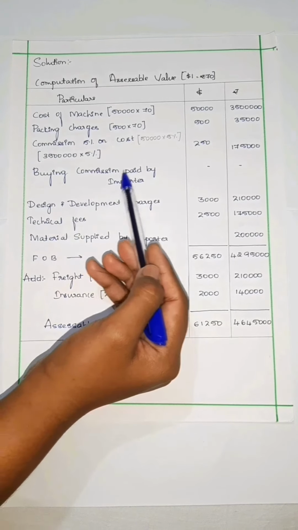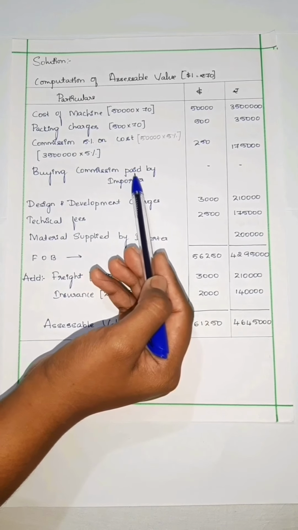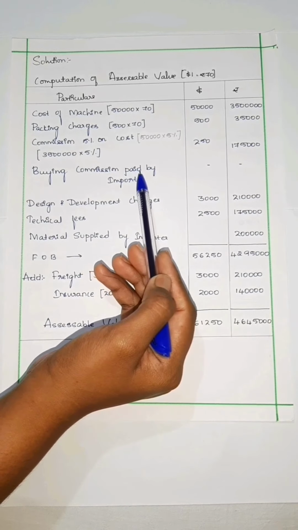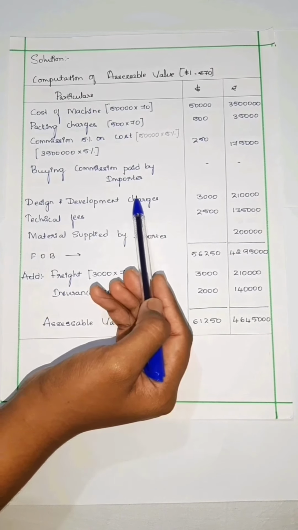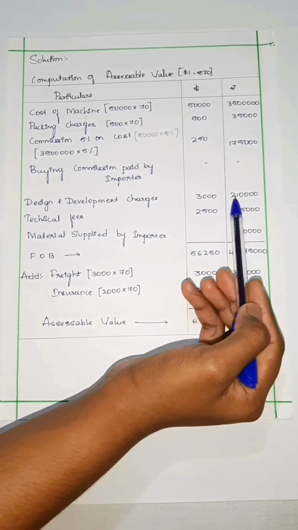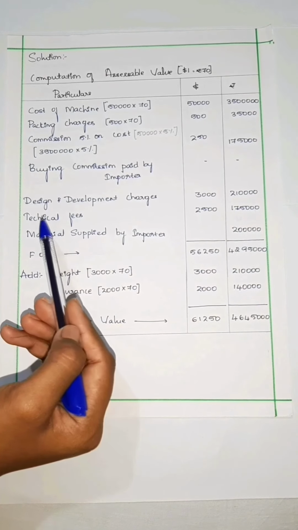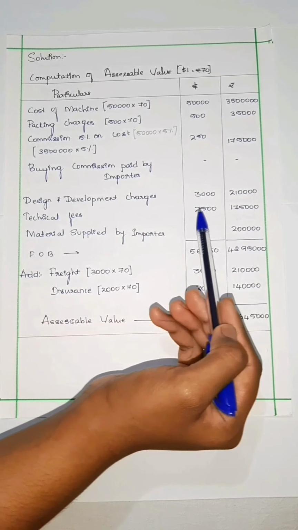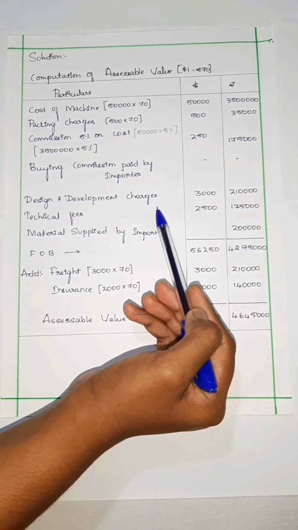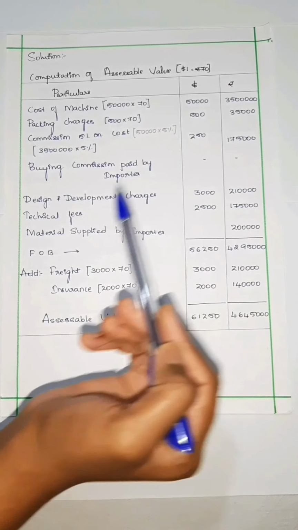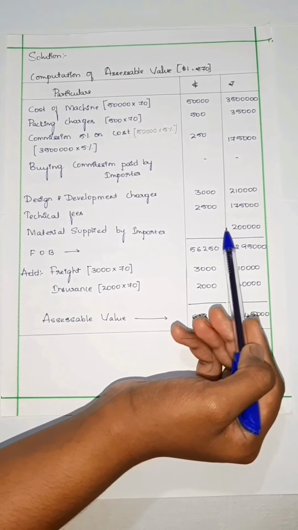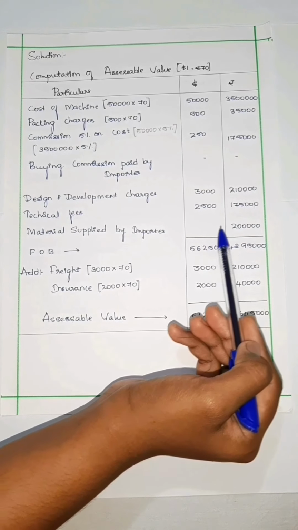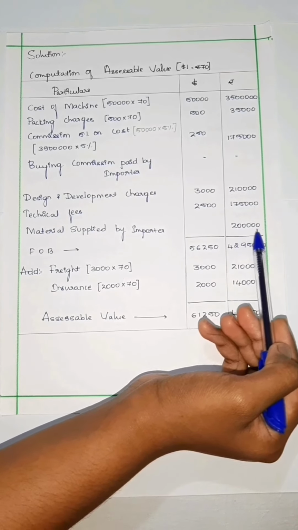We are going to calculate on the cost of machine imported, 5%. Next, buying commission paid by importer. As I said before, this we are not going to take into consideration. Design and development charges should be taken 3,000 into 70, 2,10,000. Technical fees paid $2,500 into 70, 1,75,000. Material supplied by importer, that was given in the question as rupees, so we are going to take it as it is, 2 lakh rupees.